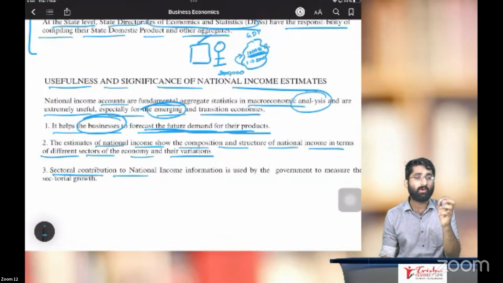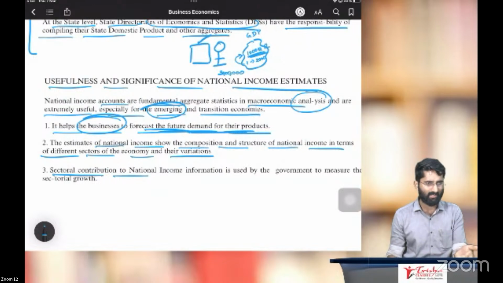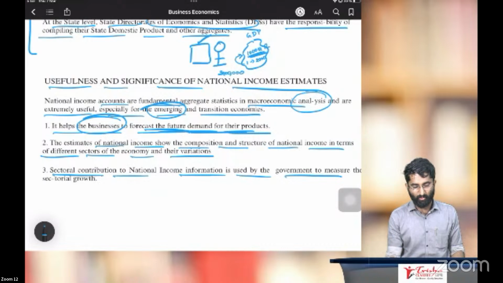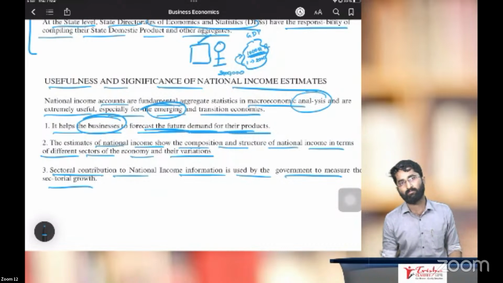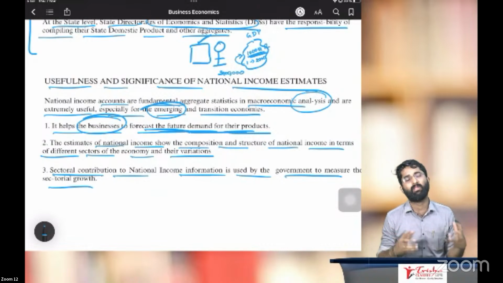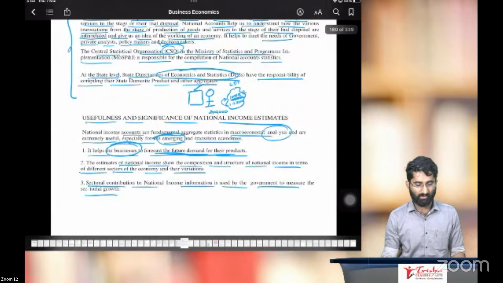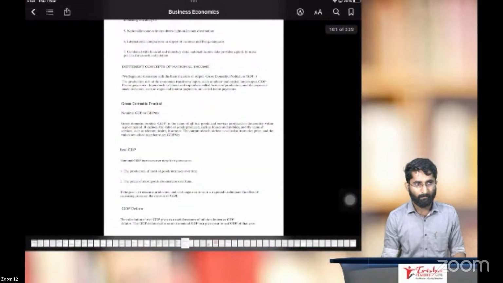Yes. Now, point number 3 says sectoral contribution to the national income. Which sector is contributing more to the national income? We just discussed that. That information is used by the government to measure the sectoral growth, to see which sector has huge growth and which sector has slightly less growth. Yes, correct. So this is one more use, point number 3.